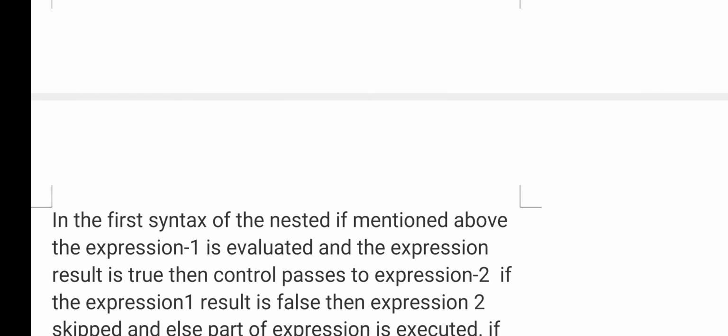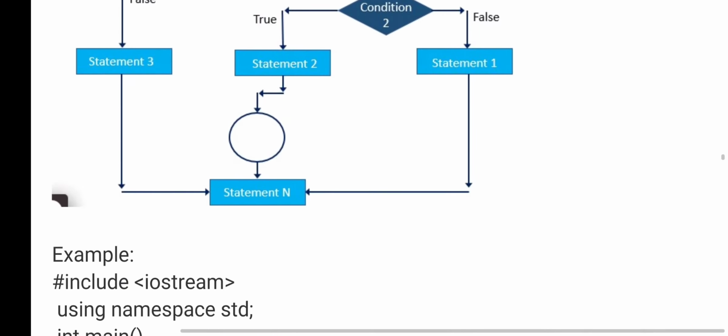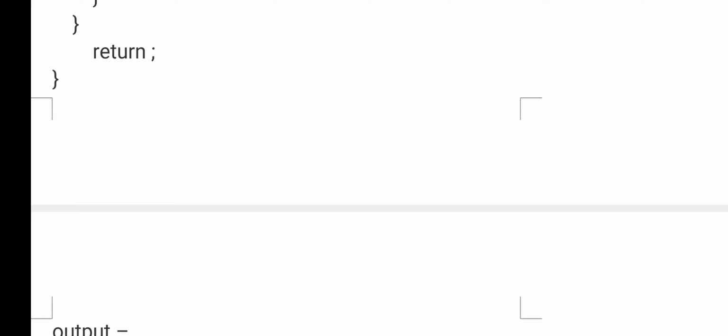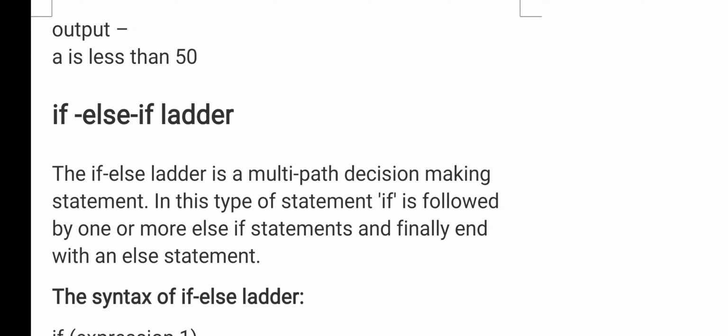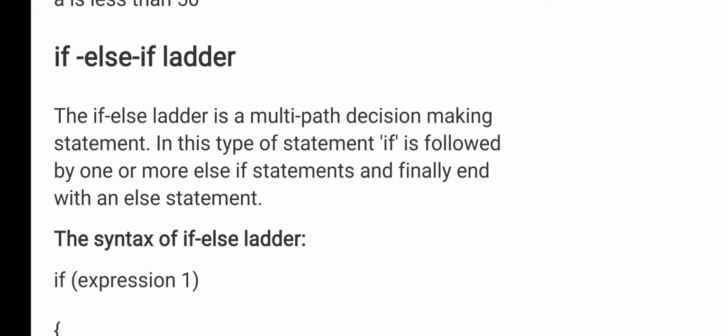Now, one more construct of the if statement is the if else if ladder. Else means the false block. In the false block, we implement one more condition. That means if the outer condition is false, we come to the else part. In the else part, we give one more condition. So only when the outer condition is false do we check the inner condition.